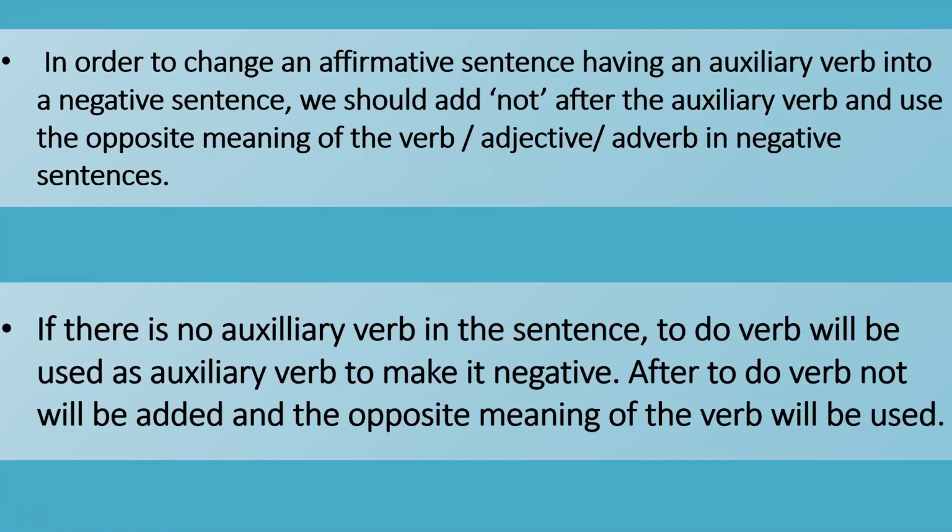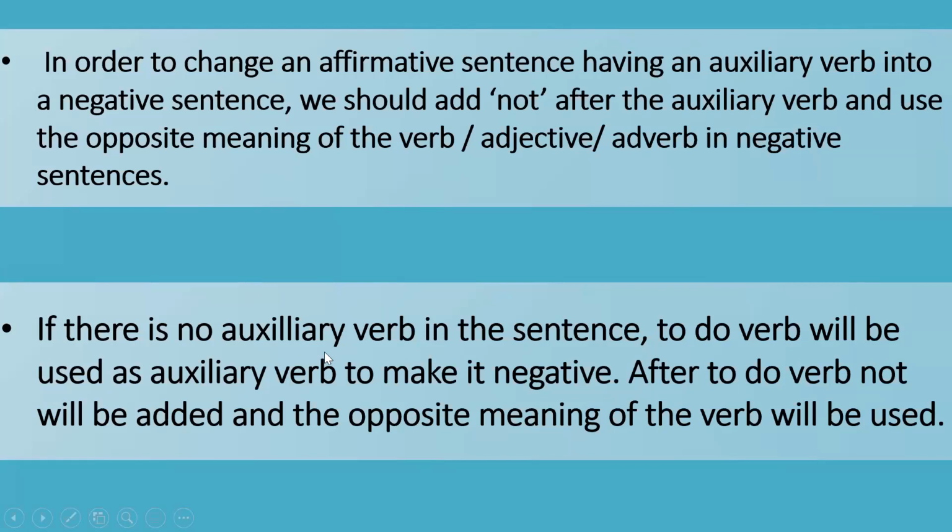Like if I say he is always present, he is never absent. Okay, so he is not absent. In place of not, you can use any negative word. So he is always, the opposite of always is never, and the opposite of present is absent. So this is what you have to do.